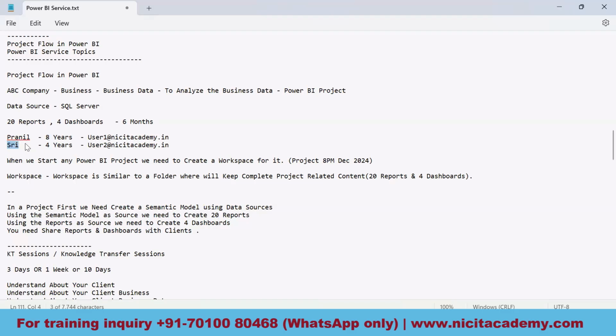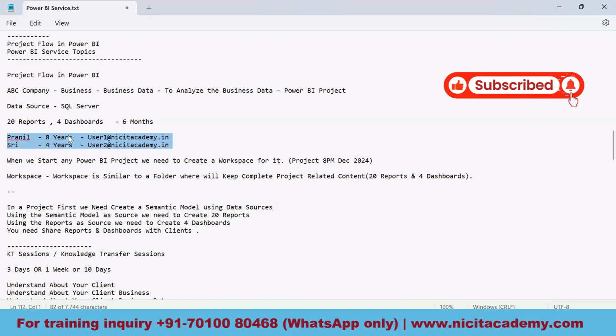There is another guy, Shri, who has 4 years of experience, around 2 of them in Power BI, while Pranil has 4 years of Power BI experience. So these two would handle the project. These two would contribute towards these 20 reports. They will develop these 20 reports and 4 dashboards, and they have to deliver them within 6 months.